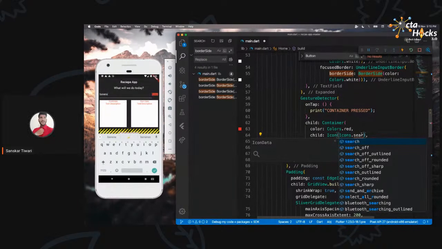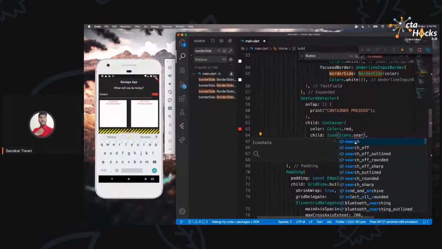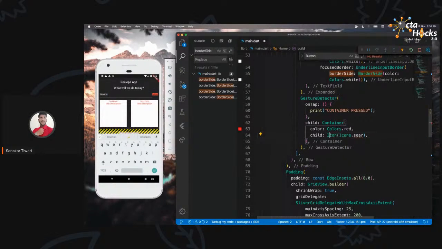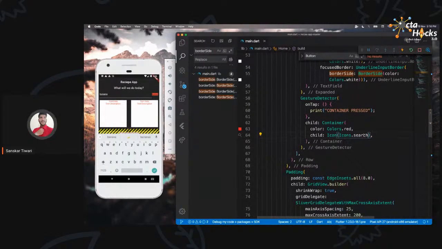You don't have to download images or SVG files, things like that. You can just use the ones available in the material icons. So I just mentioned Icon, I said Icons.search. You can just mention it like that, and you will be able to use the icons available in material design. And as you can see, it's updated in real time, right?